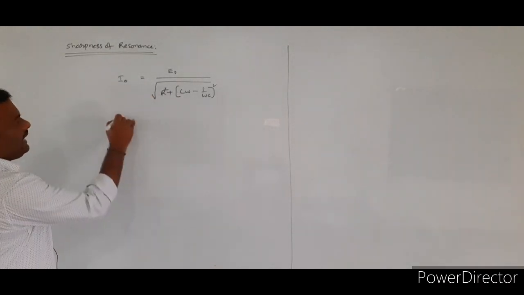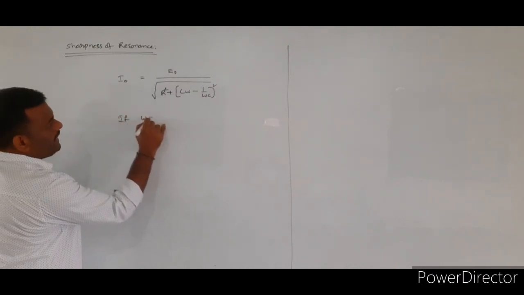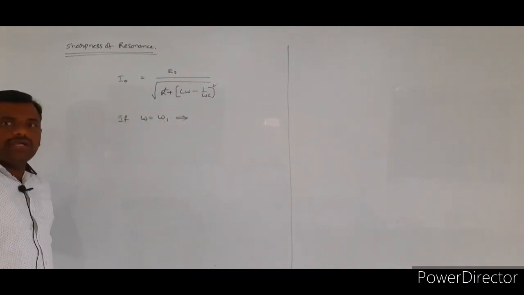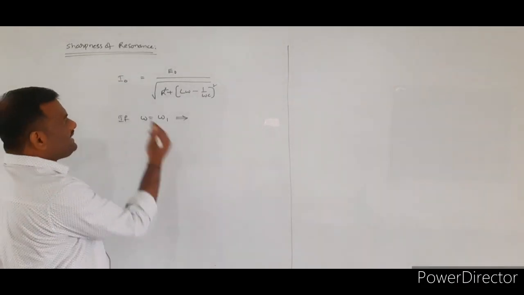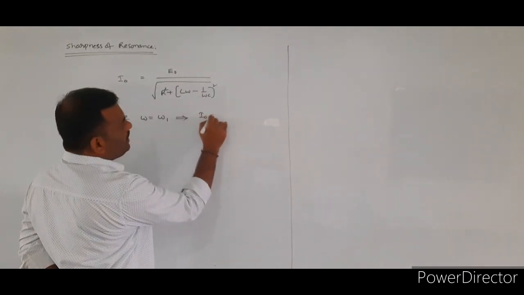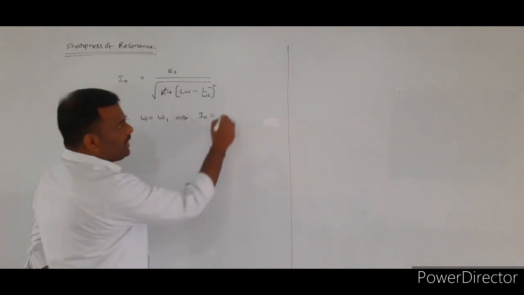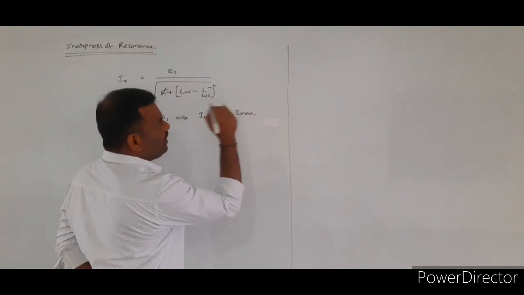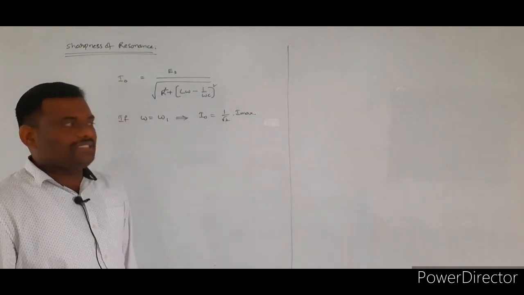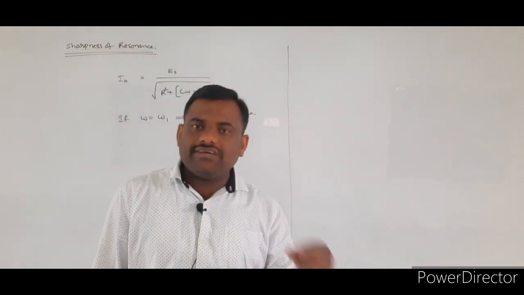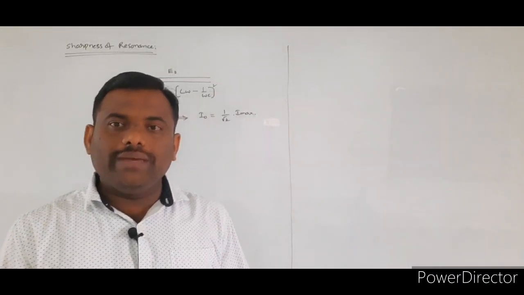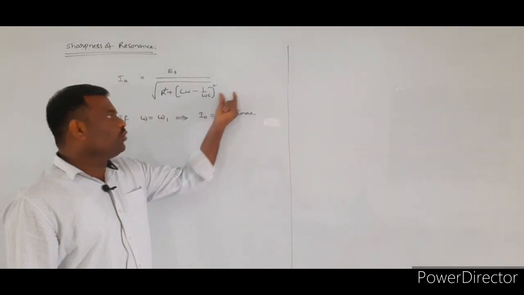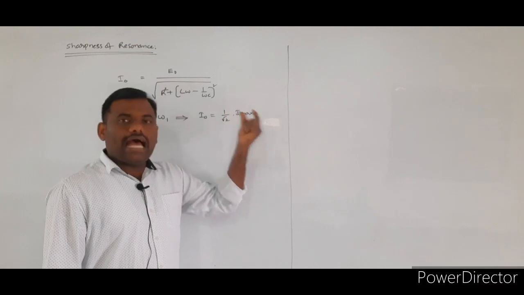So if omega is equal to omega 1, at that time the peak value of the alternating current becomes 1 by root 2 of I maximum. Already we told, at these frequencies power becomes half, and peak value of alternating current is equal to 1 by root 2 times I maximum.